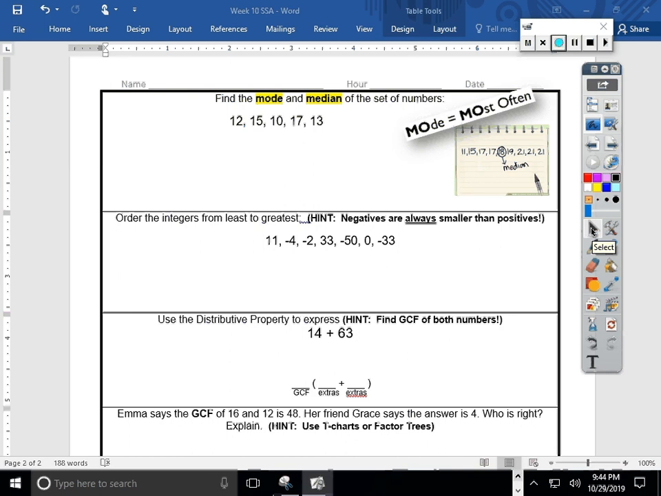Take a look. I have 1, 2, 3, 4, 5, 6, 7 numbers in the set. I want to make sure I use all 7. 1, 2, 3, 6, 7. It's just a way to make sure I don't miss any.